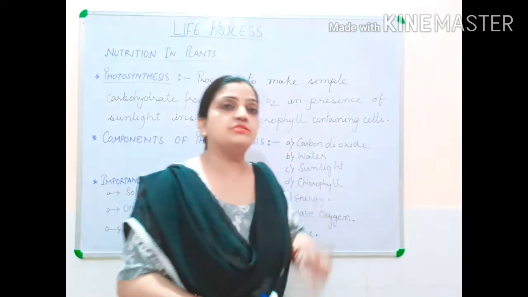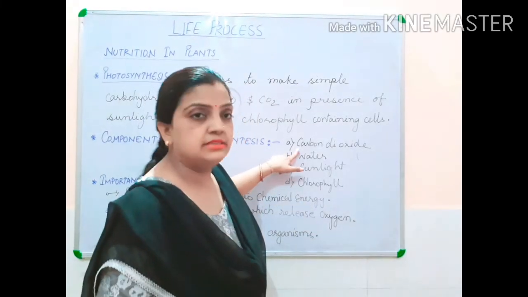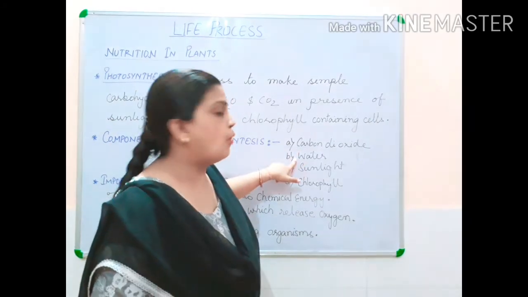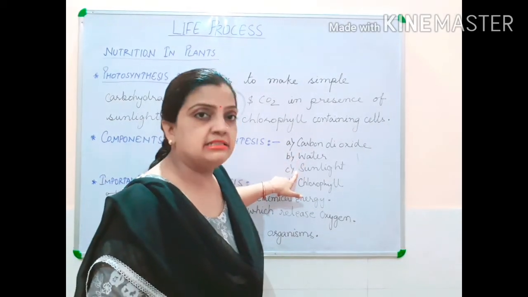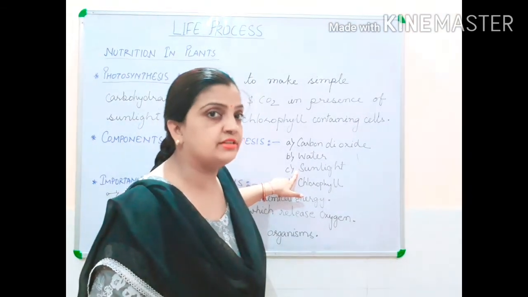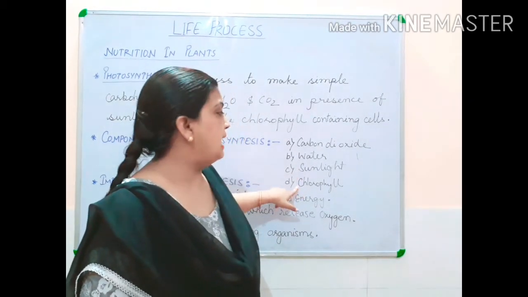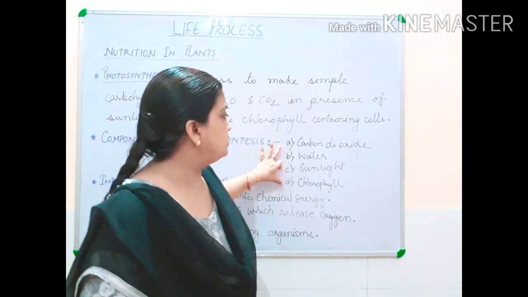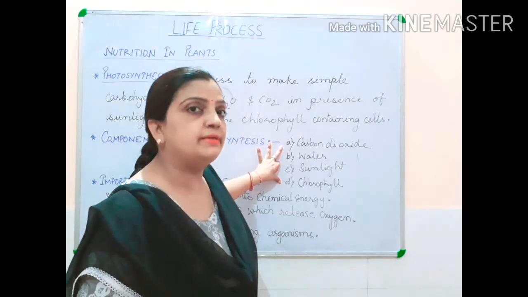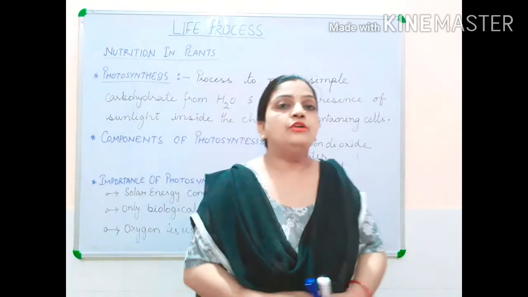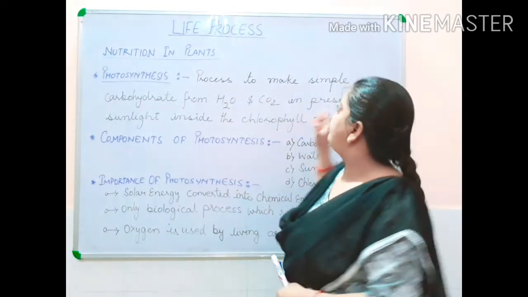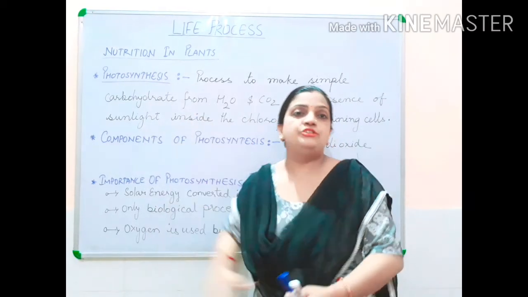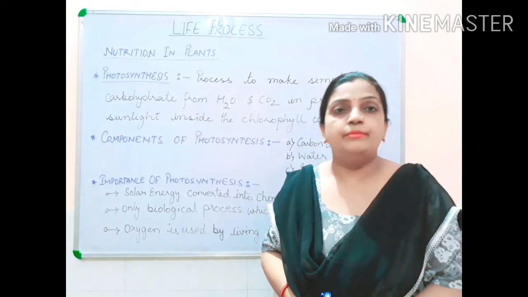So children, the components of the photosynthesis process are carbon dioxide, which I told you is obtained by the plants from the atmosphere, water from the soil, sunlight present in nature, which is the prime source of energy for every living organism, and chlorophyll which is present in the leaf, in the green parts of the plants. So these are the four important raw materials which plants utilize to manufacture their food in the form of simple carbohydrate under the process of photosynthesis during their autotrophic nutrition mode.